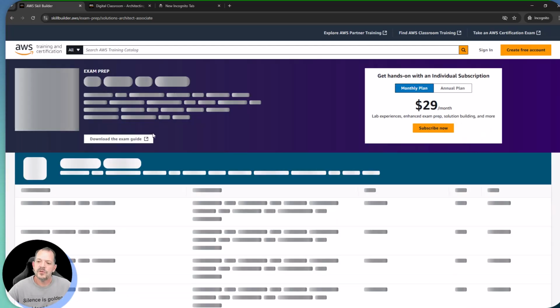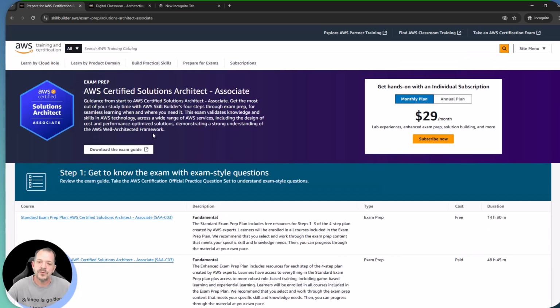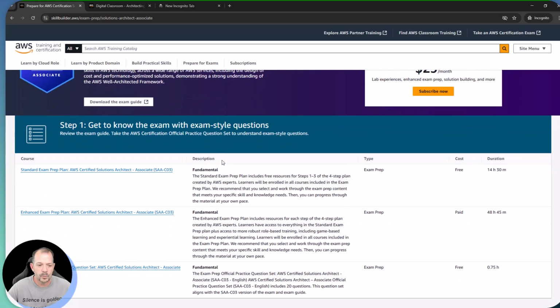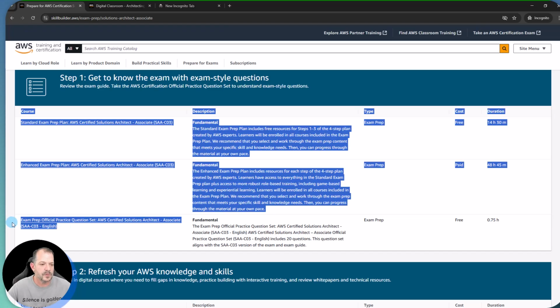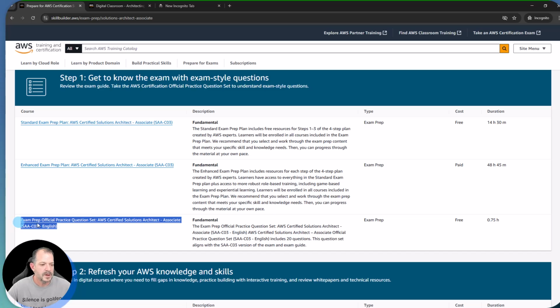There are generally, for each one of our certifications through SkillBuilder, going to be 2 practice exams. One of those is going to be more simplistic. One of those is going to be more advanced. So you can see here's the more simplistic one right here, the AWS Prep Official Practice Question Set. This is going to include 20 questions. This is free.